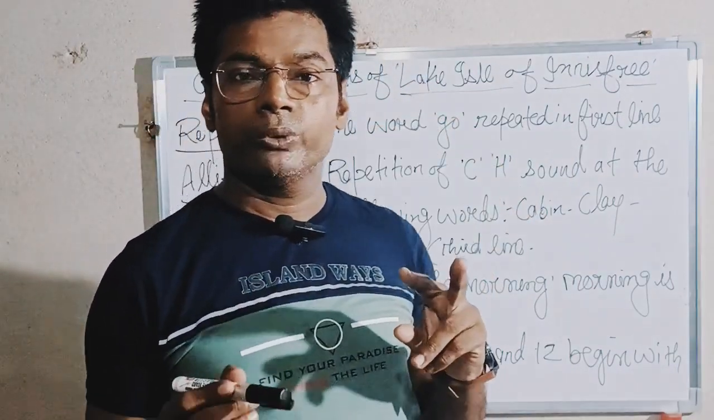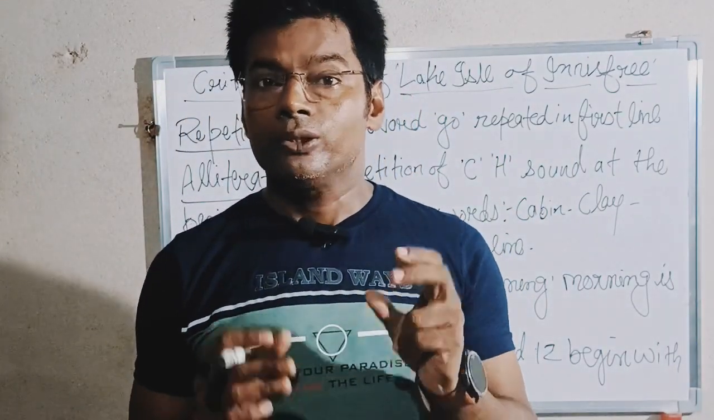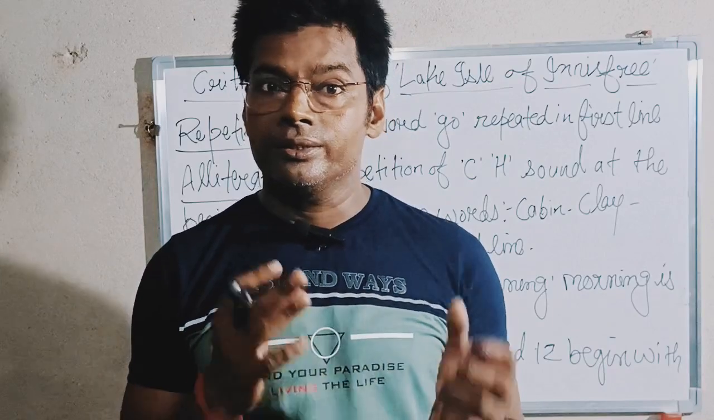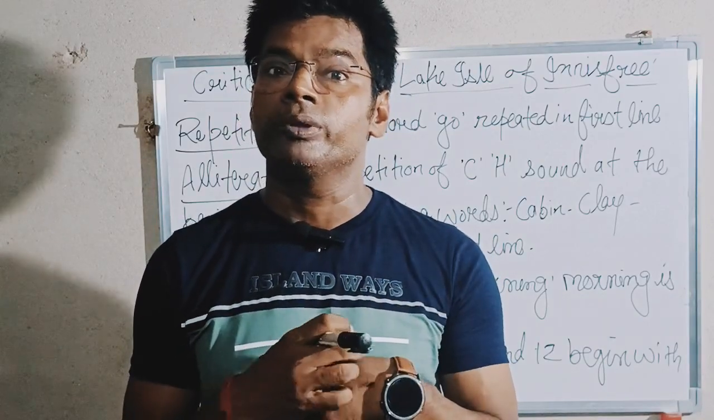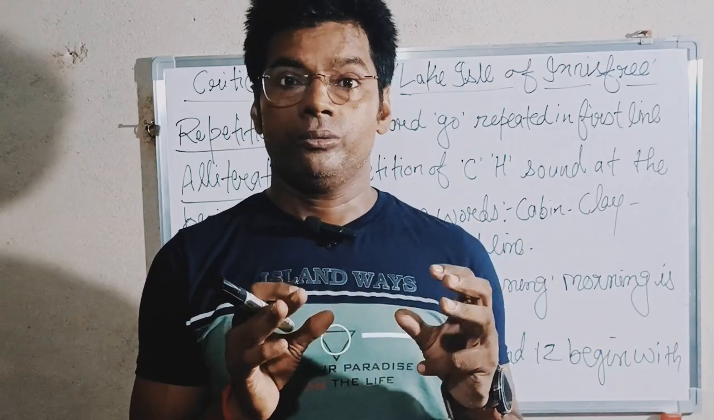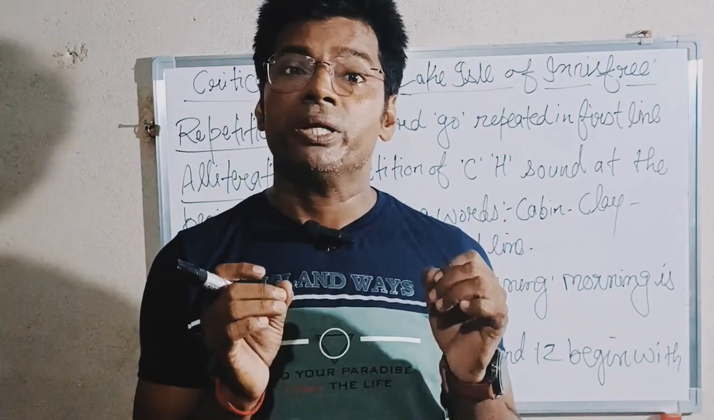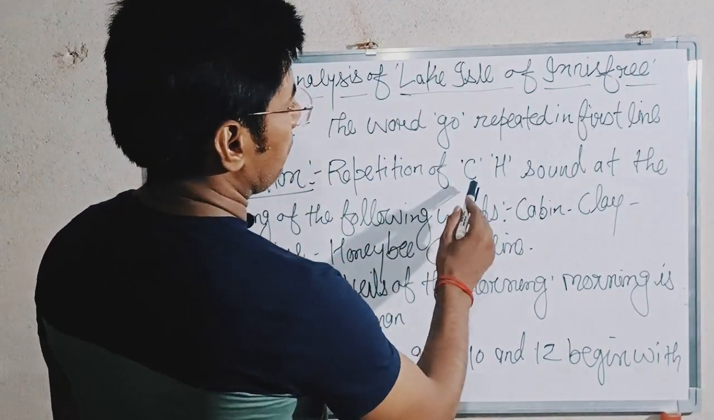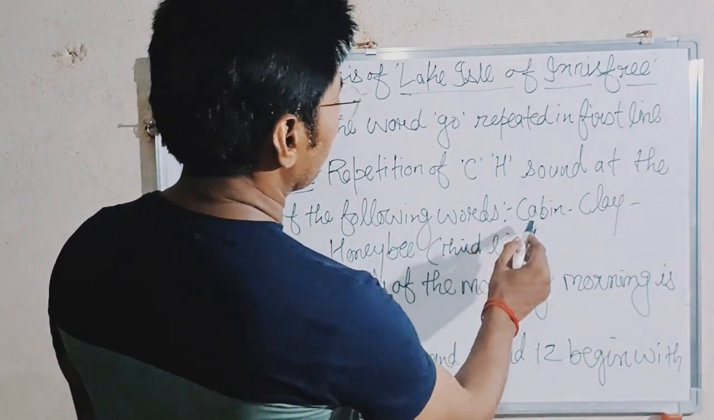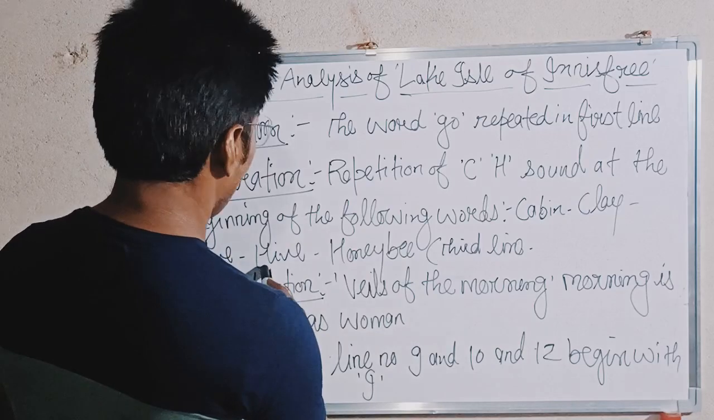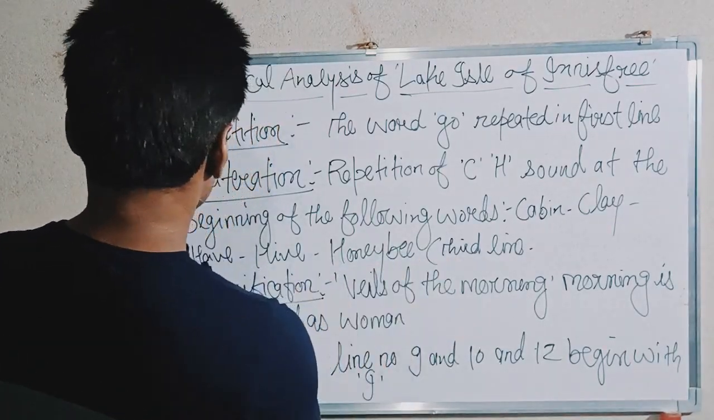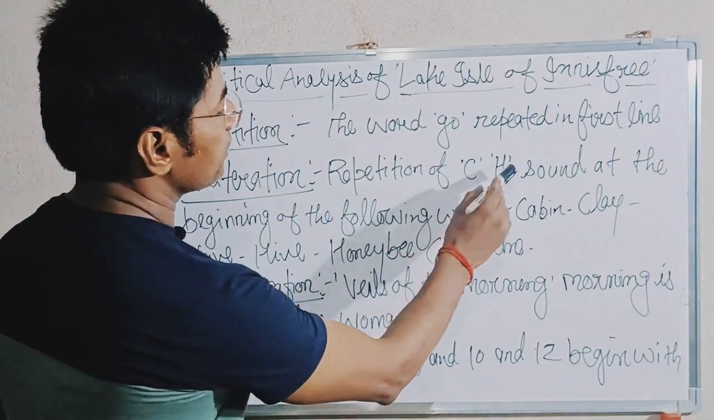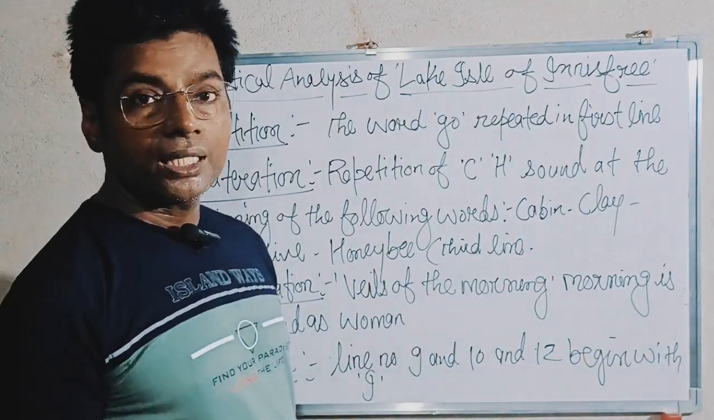So the second line of the poem has 2 words, and those 2 words begin with the C letter, cabin and clay. Then the third line of the poem has 3 words, and those 3 words begin with the H sound. You see this, C sound and H sound, like the words here, cabin, clay. H sound, have, hive, honey, bee. So this is the repetition of C sound and H sound. It means it is alliteration.